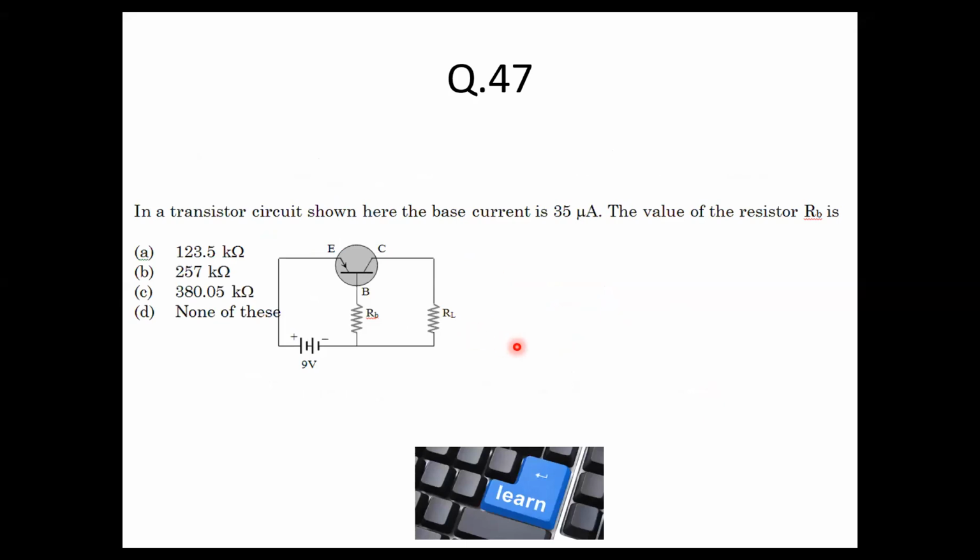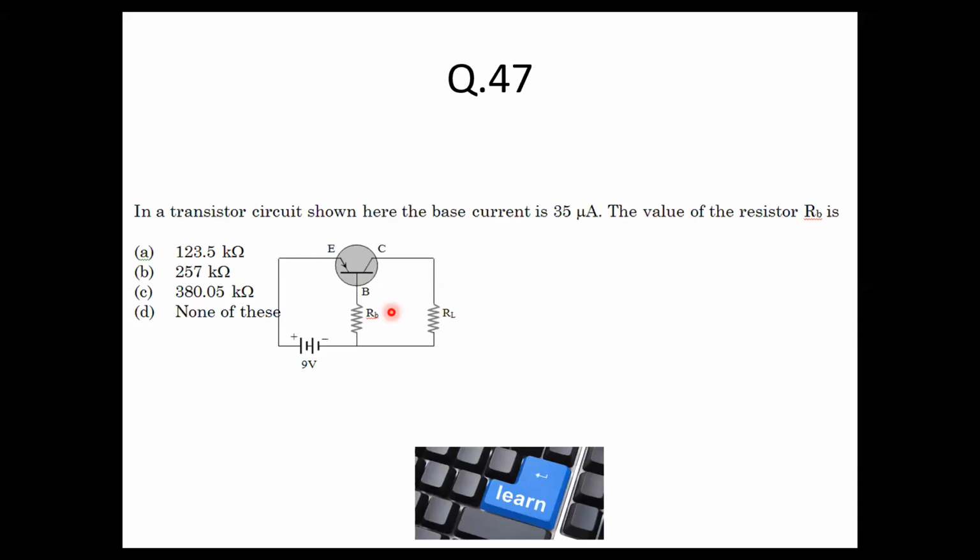47th question. In a transistor circuit shown here, the base current is given. That means IB is given to you. The value of resistance RB, what will RB be here? If you know IB, what will RB be here?